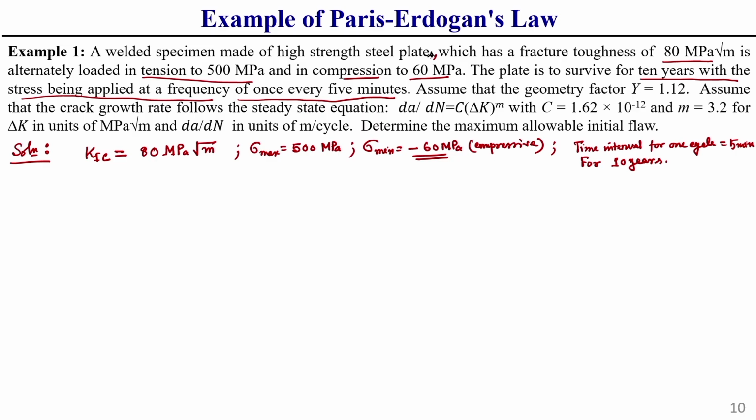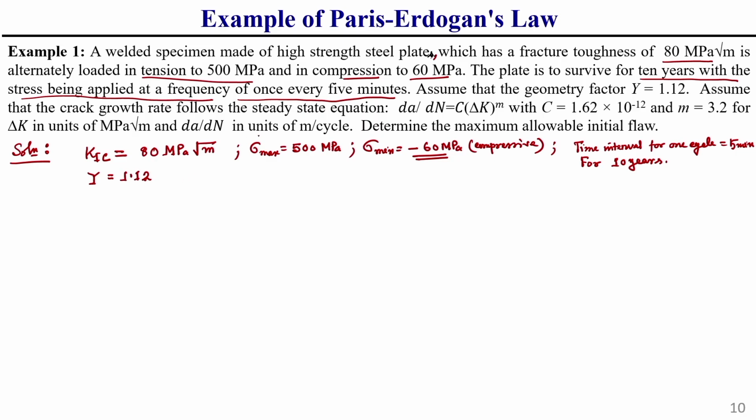Okay. So, here we need to assume that the geometry factor Y is considered as a constant value, that is 1.12, okay.